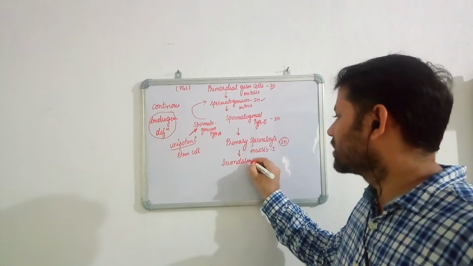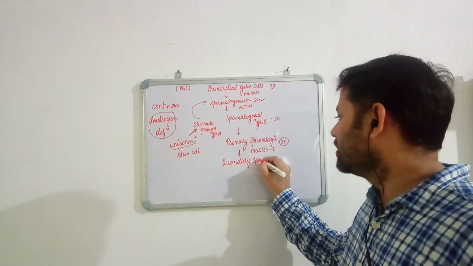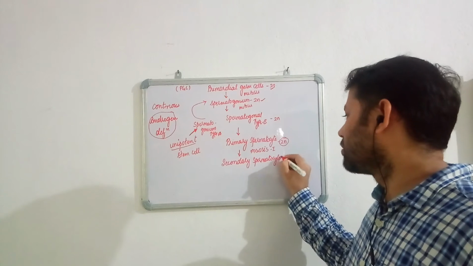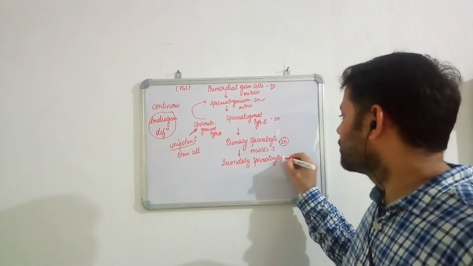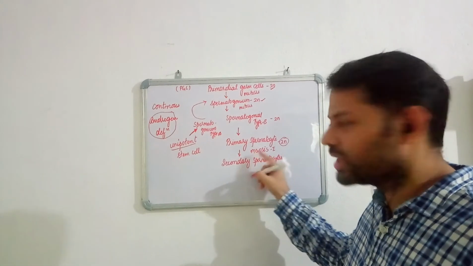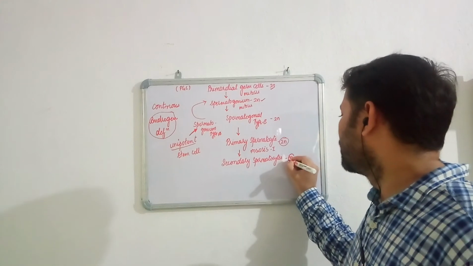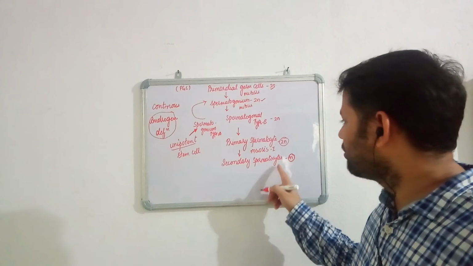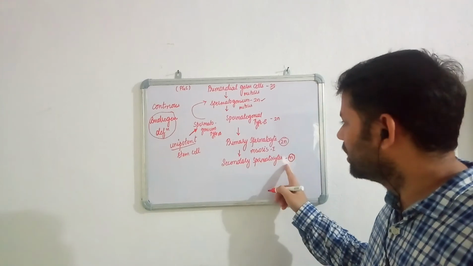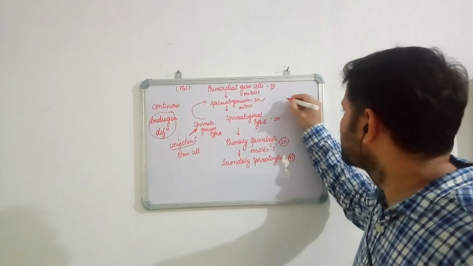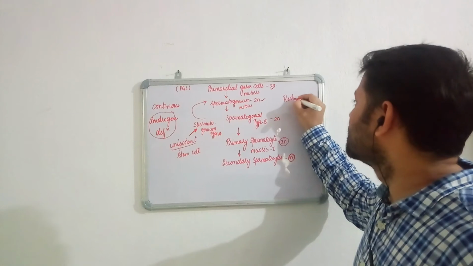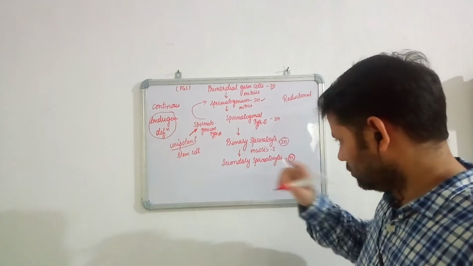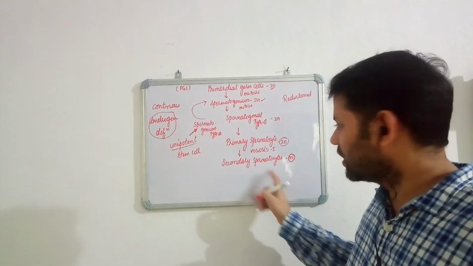Now these cells are called the secondary spermatocytes. Because meiosis 1 has already taken place, they are haploid in nature. Reason why they are haploid? Because meiosis 1 has already occurred. So meiosis is what kind of division? Meiosis is a reductional division. So secondary spermatocytes are haploid.